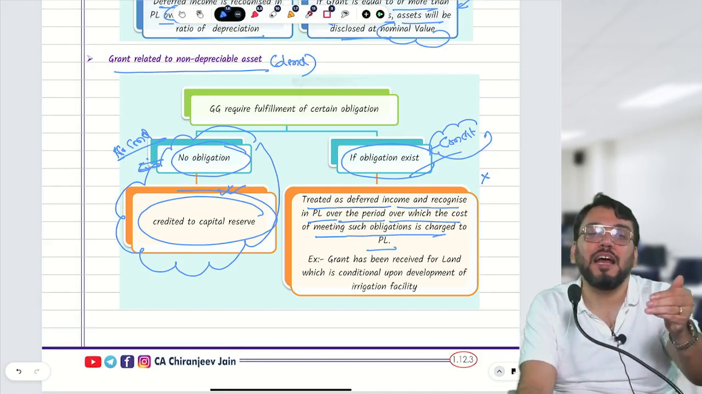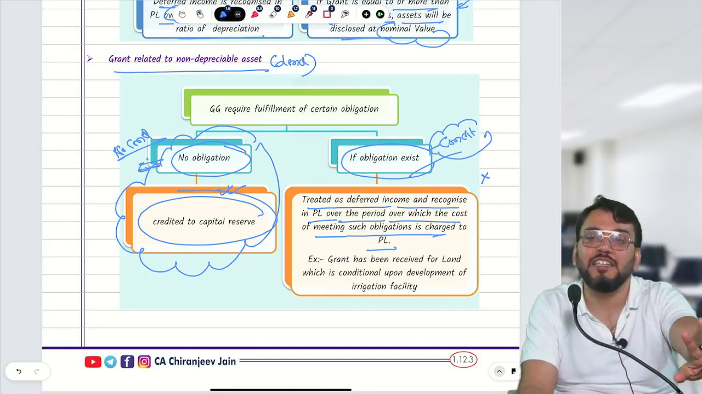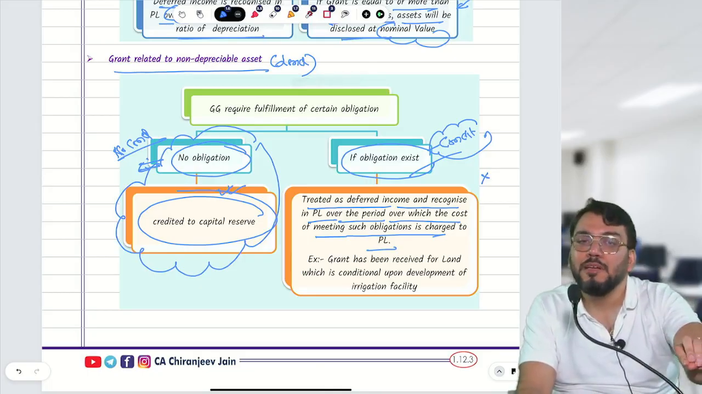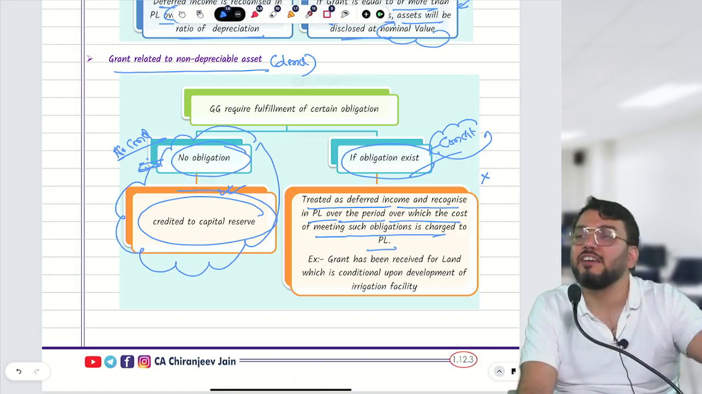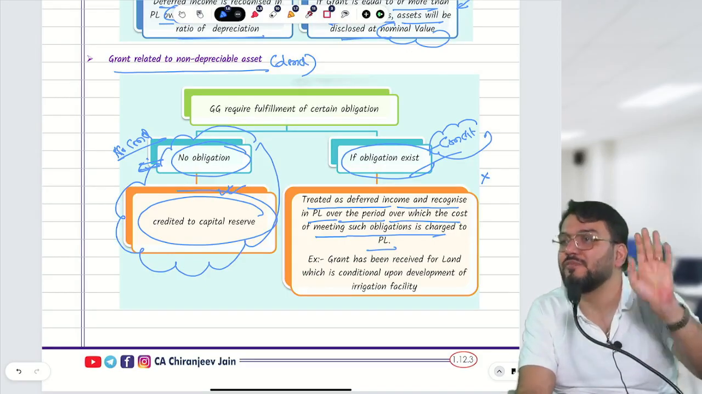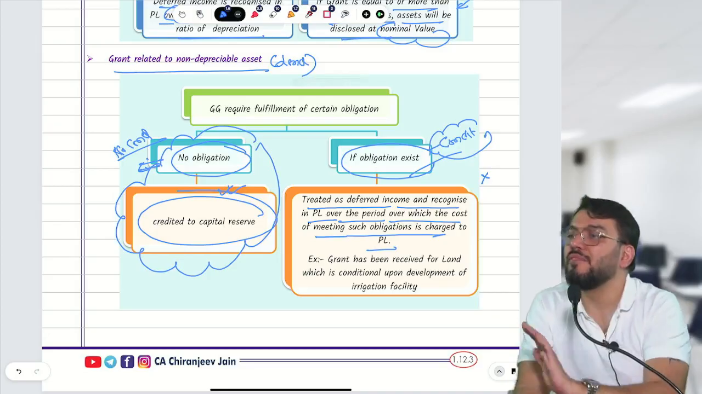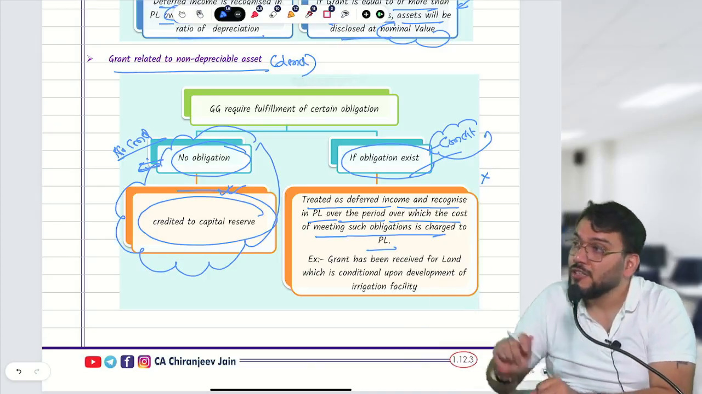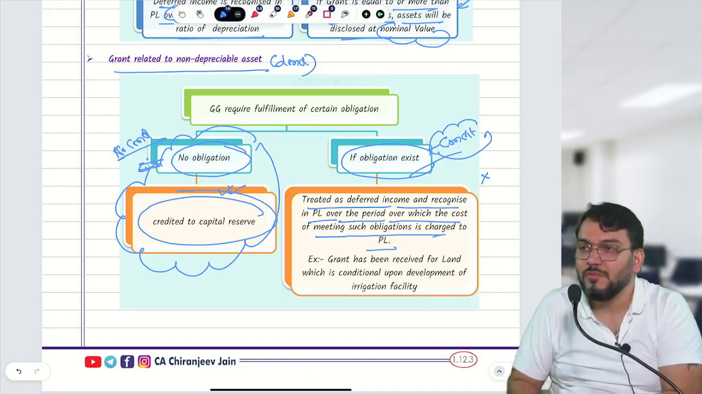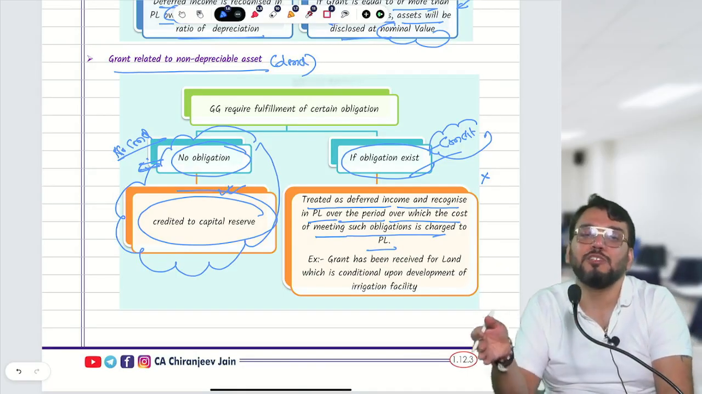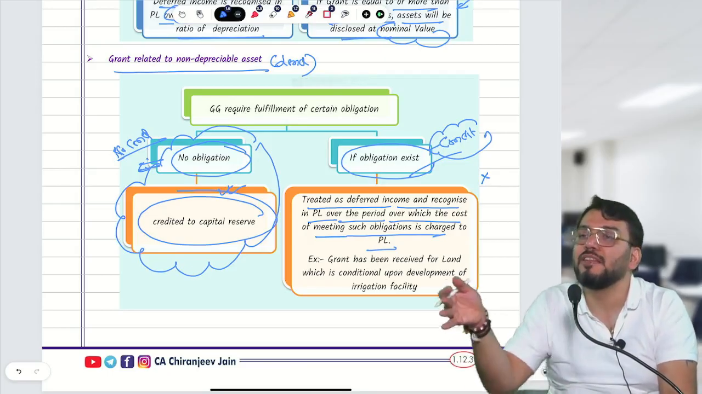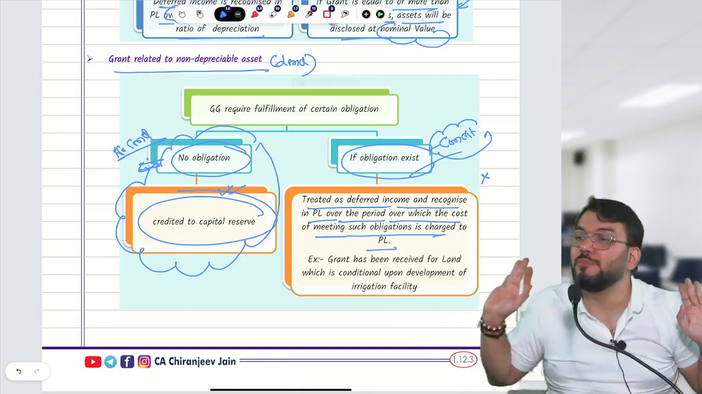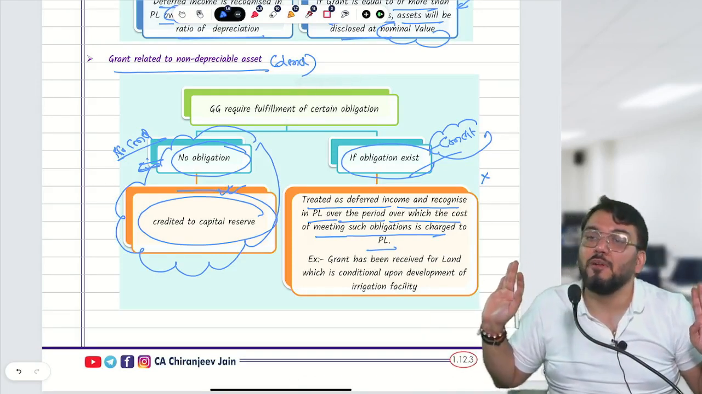Suppose you receive a grant for a non-depreciable asset with the condition that you need to develop an irrigation facility. You receive a grant for agriculture land and you should develop an irrigation facility in the coming 5 years. To develop the irrigation facility, you will incur some expense, and the amount of expense will be given in the question. Suppose year 1 they have given 1 lakh, year 2 2 lakh, year 3 3 lakh, then 4 lakh and 5 lakh. So this will be the ratio in which the deferred income will be transferred to PL.